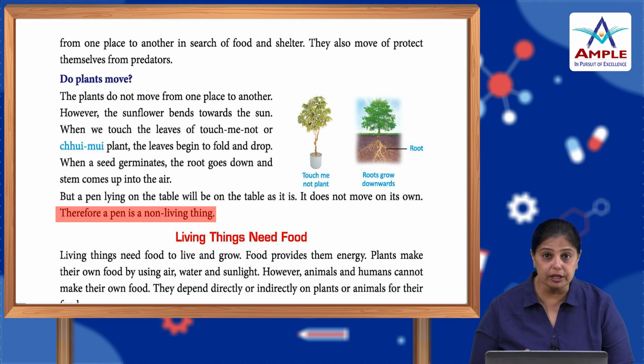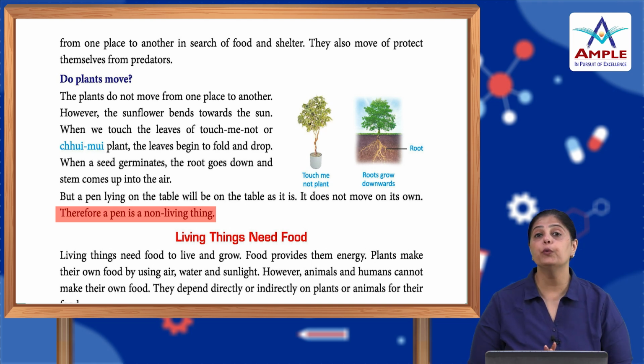So, whenever you touch it, automatically the leaves fold and drop down. Similarly, certain plants fold their leaves after sunset. So, that is a natural phenomenon. Now, when a seed germinates, the root goes down and the stem comes up. As it grows, it starts coming up automatically on its own.